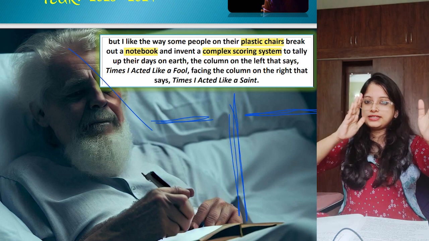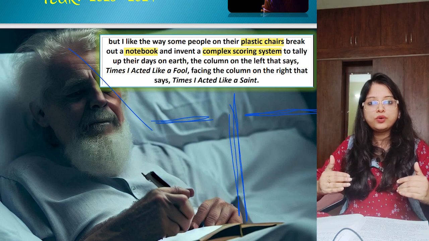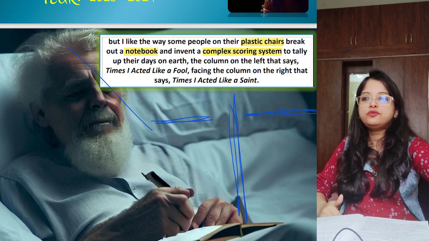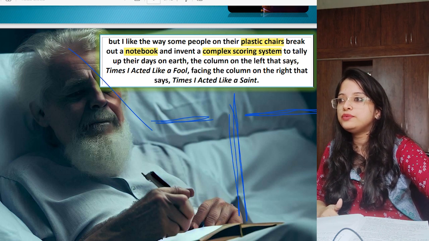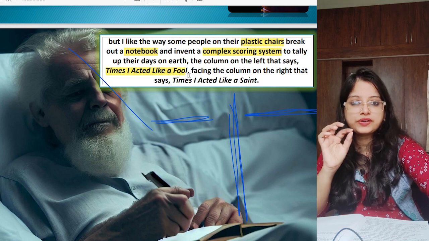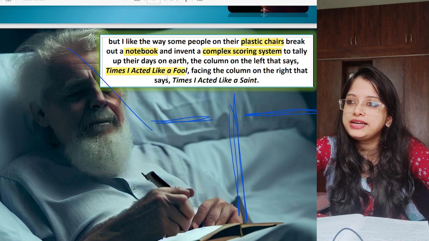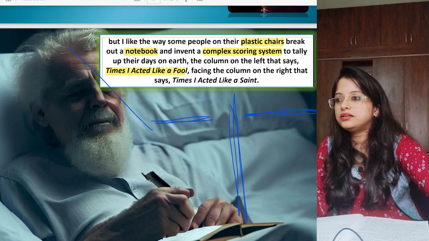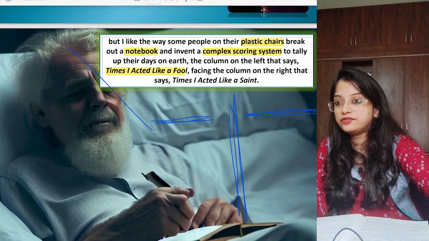So 2 sides I am writing, and what will I write below it? Maybe times I acted like a fool I will write on the left hand side, and I will mention that. That old man, you can see in the picture, is writing something in the notebook. He is writing what are the good things that he has done in his life, like a saint.